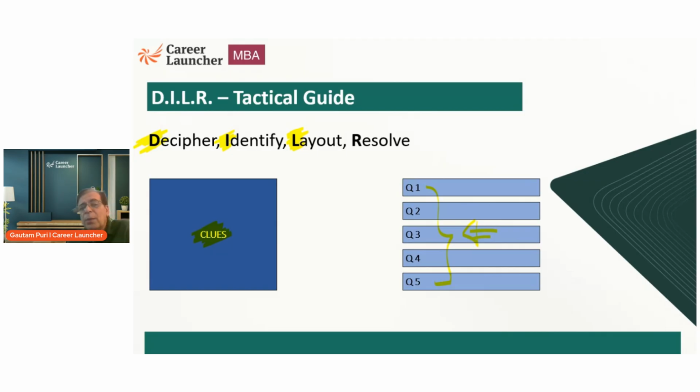So the layout has to be based on the information asked for by the question, and the information sought by the question. The questions are asking you to solve something. Based on that, I will create the layout. And finally, you have to solve the question. But solving the question and moving between the table is a back and forth process, as I said a couple of minutes ago.